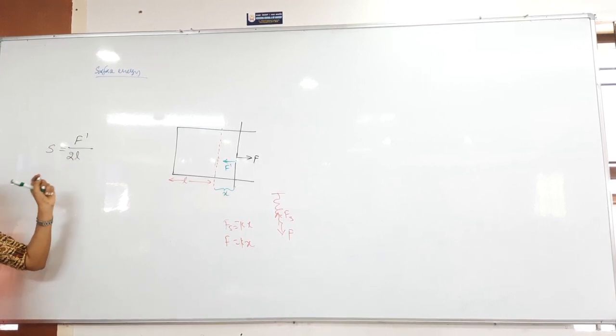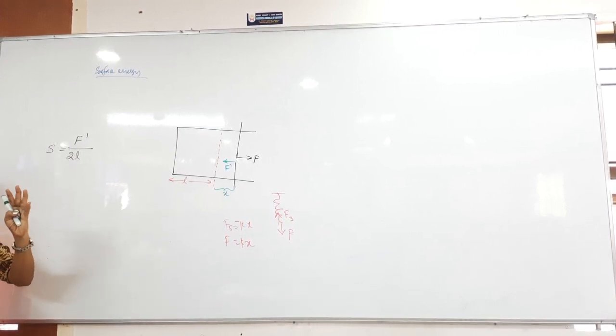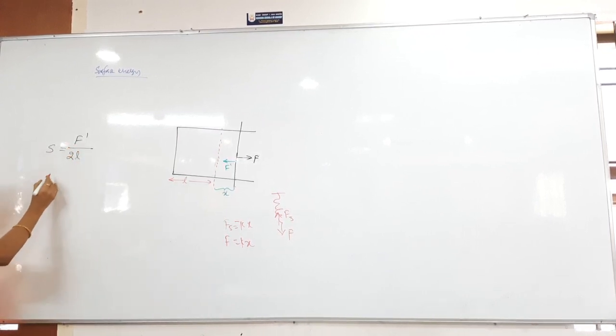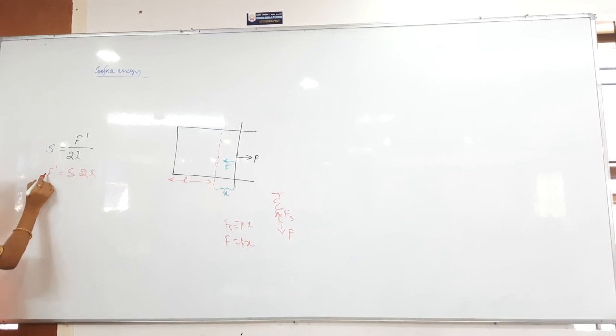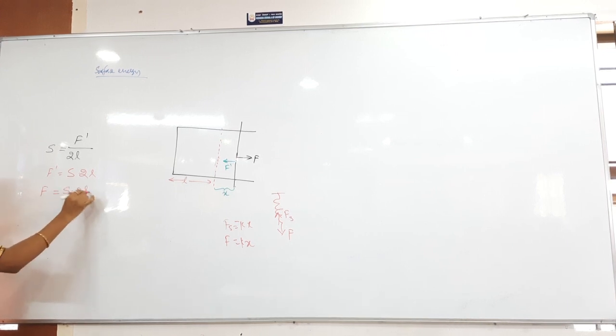Now the restoring force: S is equal to surface tension, is equal to restoring force by the length of the soap film. So how many free lengths will be there? Nothing but 2 free lengths are there. One is this side, another is this side. So that is F by 2L, then F dash is equal to how much can I write? S into 2L. This restoring force is equal to what I said? Applied force F is S into 2L.